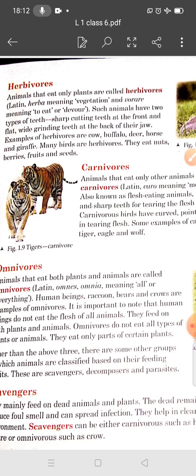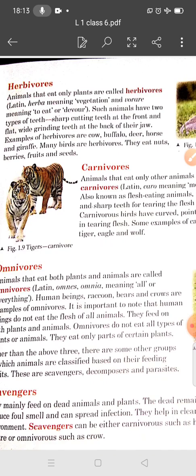If we talk about some insects such as butterflies and honeybees, what do they eat? Honeybees and butterflies feed on the nectar of flowers. These insects have special mouth parts called proboscis, which helps the insect suck nectar from the flowers. And caterpillars, grasshoppers, and beetles feed mainly on the tender leaves.